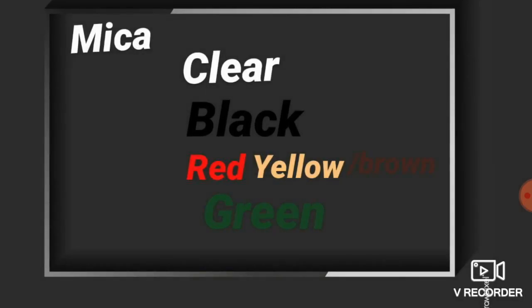And mica occurs in different colors: clear, black, red, yellow or brown, and green. How to remember this? Clear is like white, opposite to clear is black, and the traffic colors red, yellow, green. When you combine red and yellow, what color do you get? Brown. So red, yellow or brown, and green.